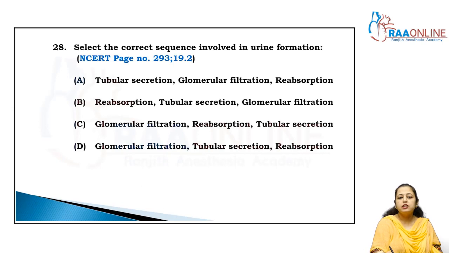Come to the next. Select the correct sequence involved in urine formation. First one is glomerular filtration. We already discussed it in the previous questions, and that information is taken from NCERT page number 293, section 19.2. That is part of urine formation. Urine formation is carried out with three processes: glomerular filtration, then tubular reabsorption, then tubular secretion. So what is the answer?